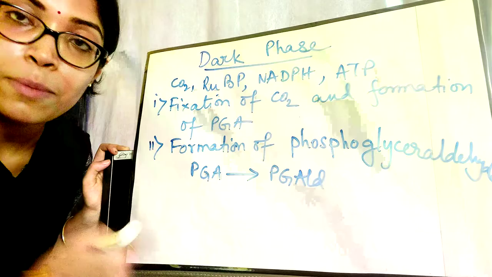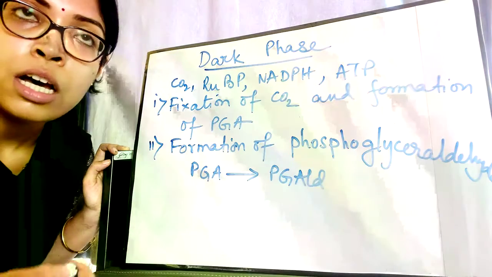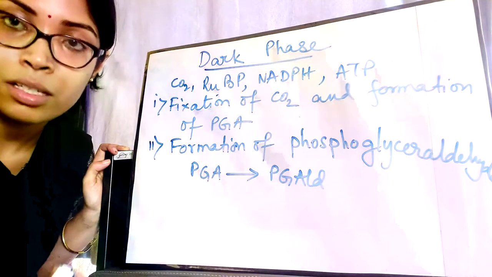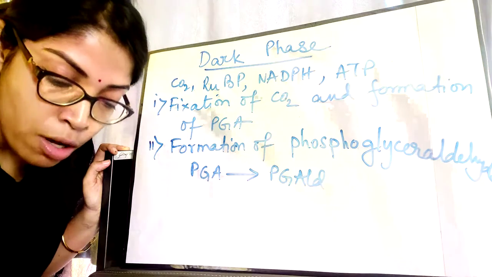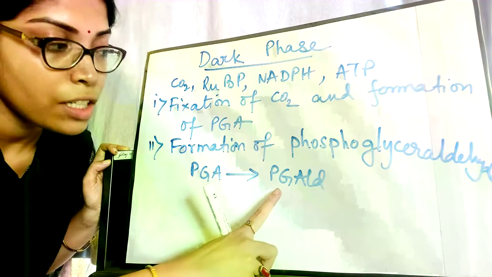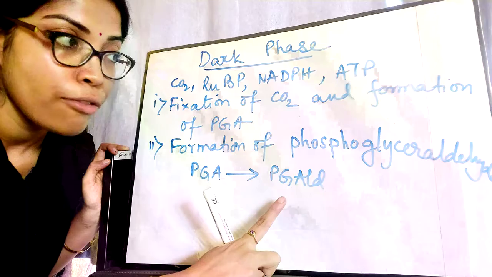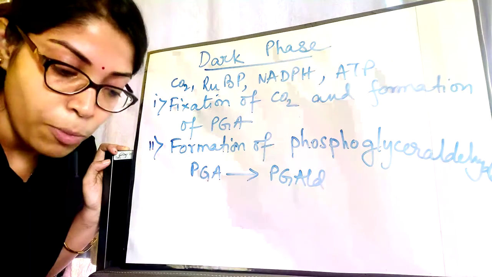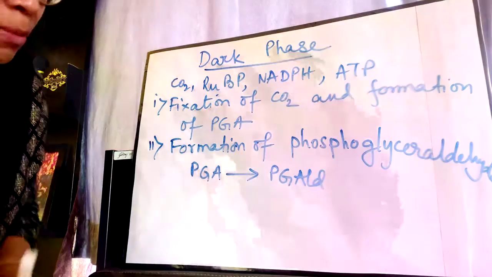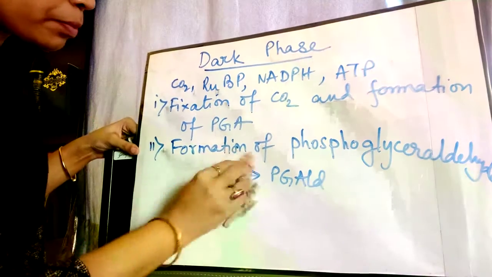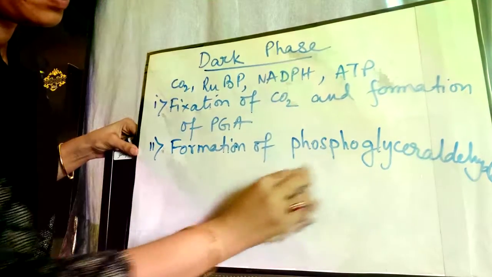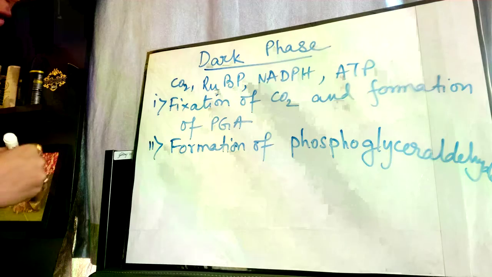Now from PGA it becomes DPGA. That means the phosphate group becomes double. Now from that DPGA it is converted into PGALD, which is phosphoglyceraldehyde. Now the formation of phosphoglyceraldehyde has taken place. Now what? Third step is synthesis of glucose.